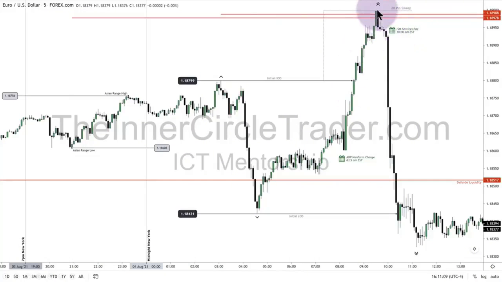So it's running up, and you've seen me talk about this before in other teachings, where a liquidity pool that is being purged ahead of a high impact news event usually is them pricing in an extreme premium for them to run stops out and then aggressively go the other way. And that's what we're seeing here.